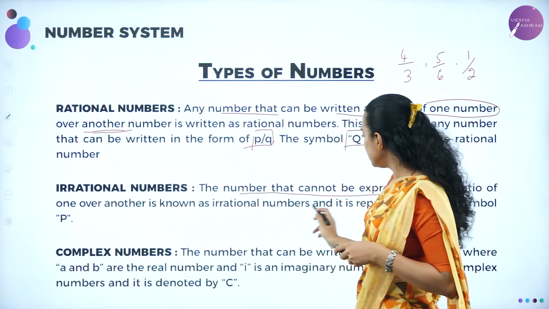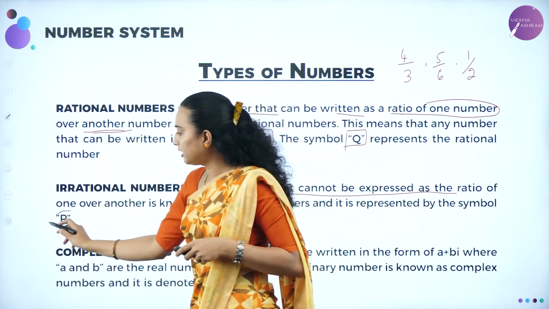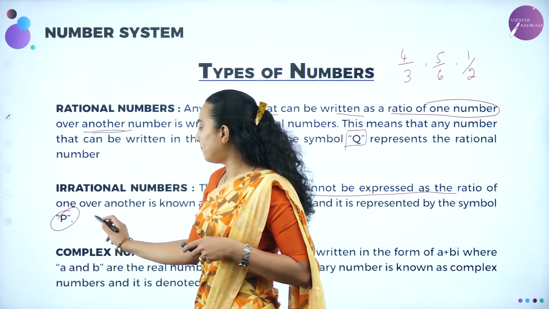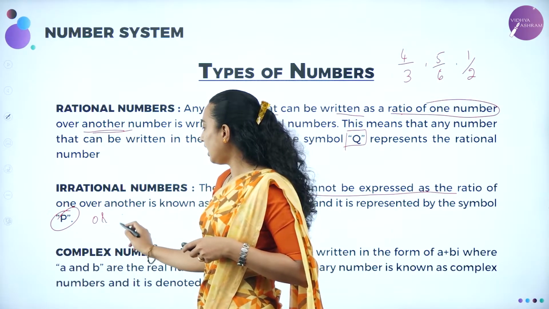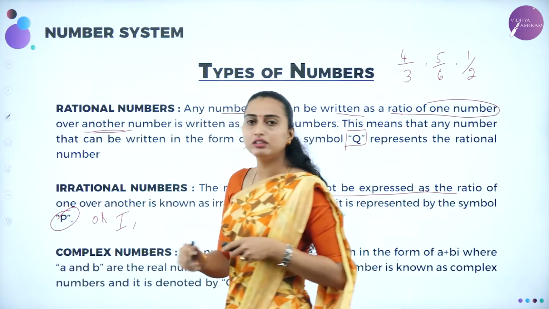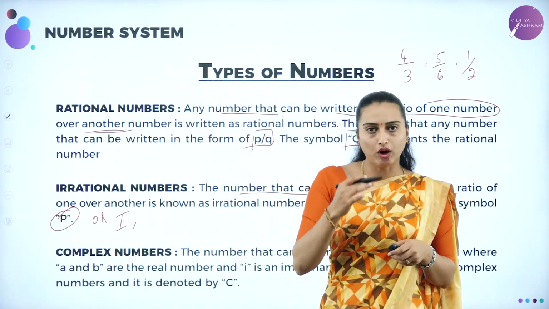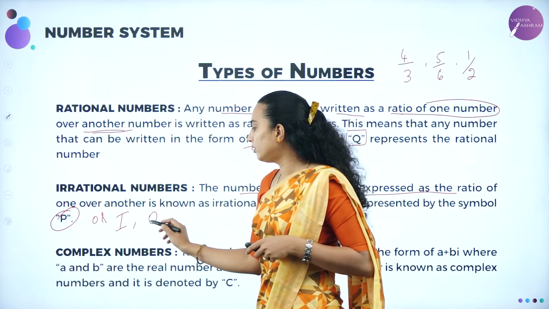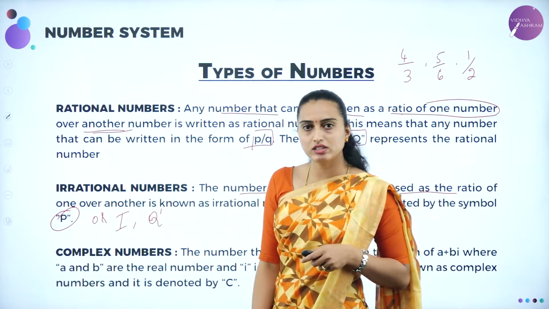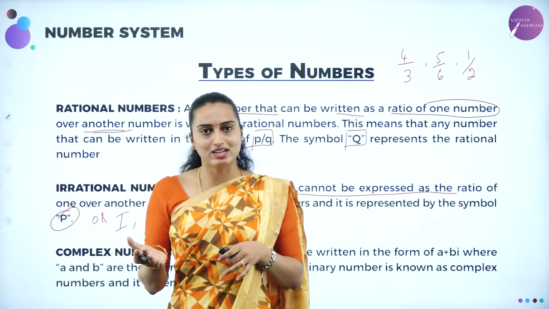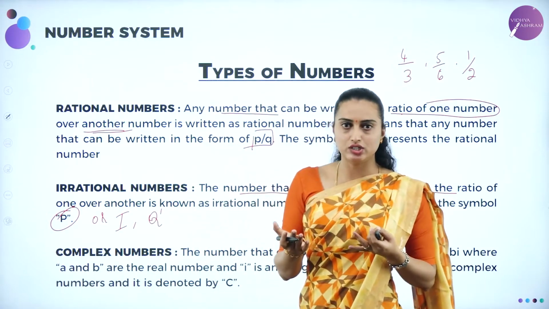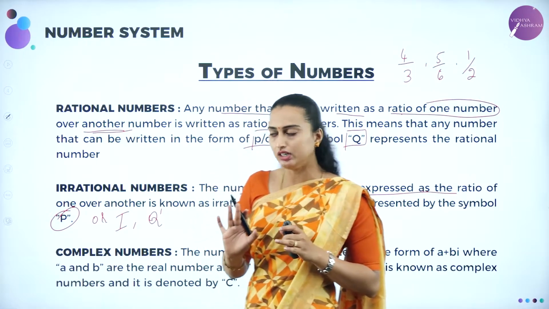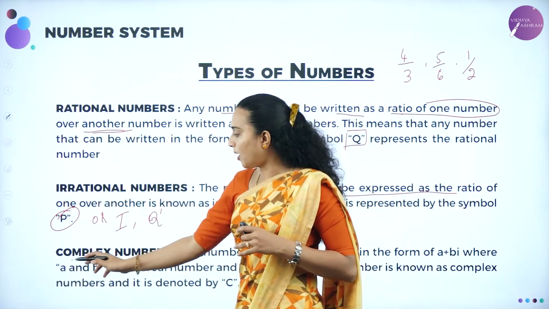And irrational number, it is denoted by the letter P. Sometimes we are going to denote the irrational number by letter I also. Sometimes according to the situations of the problems, we are going to take this symbol, okay? Or sometimes we are going to write it as Q dash. Q dash is nothing but which is not a rational. Q means which is a rational, Q dash means which is not a rational, that means it is an irrational. Understood? Next we'll be moving on to the complex numbers.